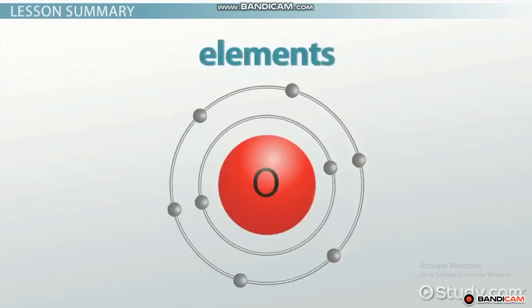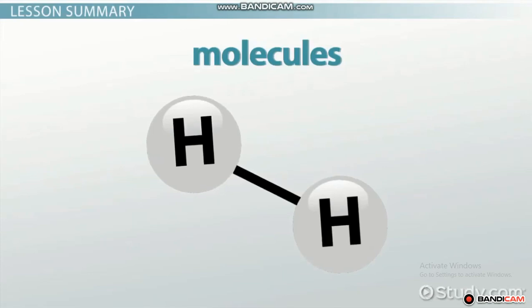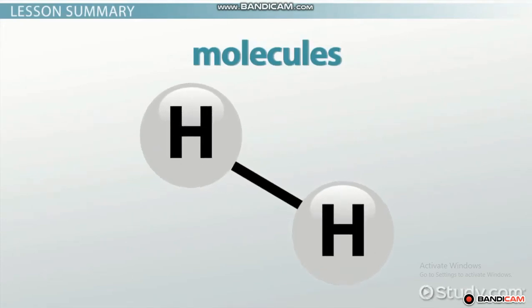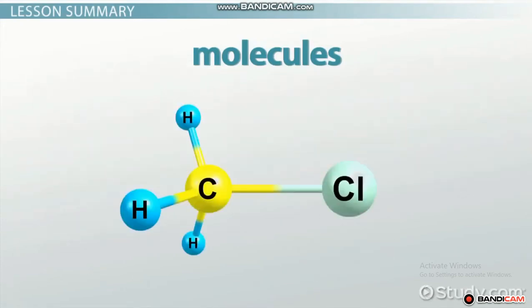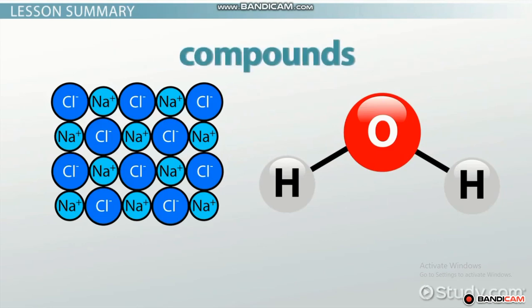To sum it all up, elements are made up of one type of atom and cannot be broken down any further. Molecules are made up of atoms that are chemically bound together and can either be made from one type of atom, like H2, or several types of atoms, like CH3Cl. The bonds in molecules can either be ionic or covalent, meaning their compounds, groups of molecules, can be classified as either ionic or covalent as well.